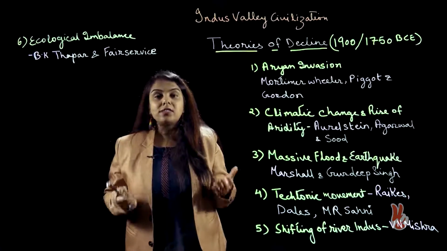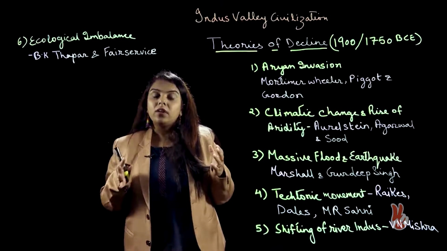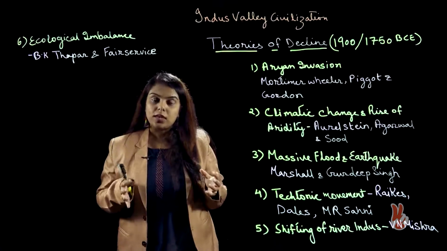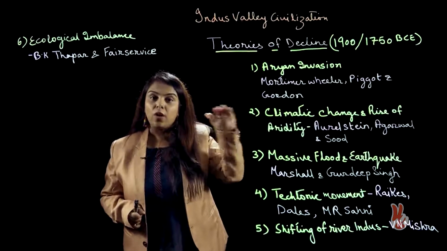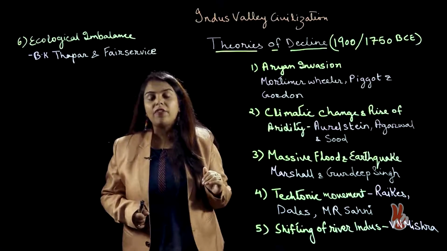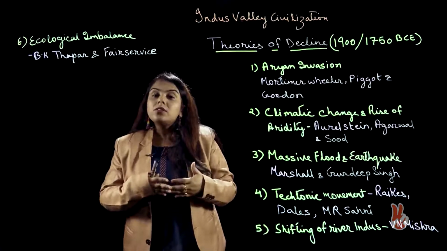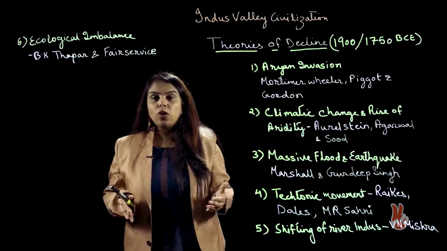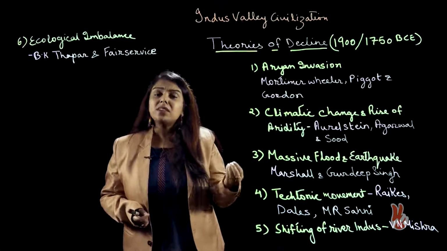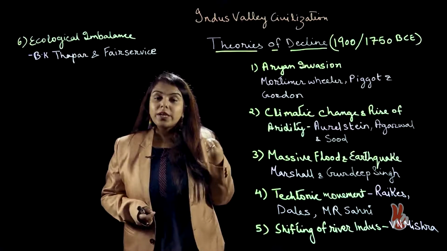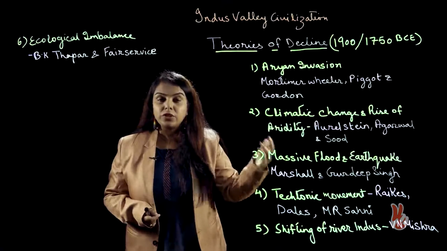Other evidences cited by Mortimer Wheeler were the fact that there had been sign of chaos in the Harappan city. From the last layer of archaeological evidence that we have found, we saw certain skeletons scattered in the street of Mohenjo-daro, which showed sign of invasion. These were certain evidences which were taken up by Mortimer Wheeler to forward his Aryan invasion theory.